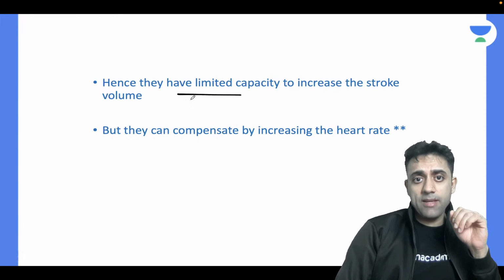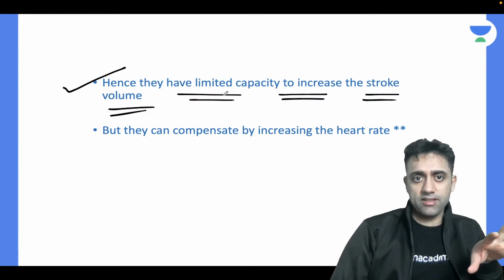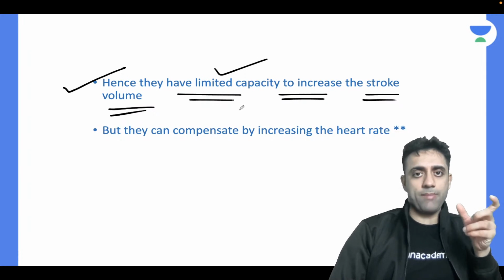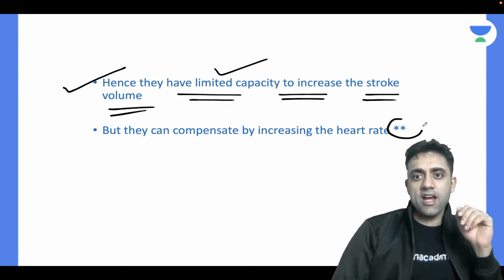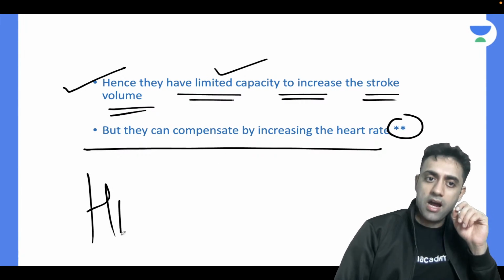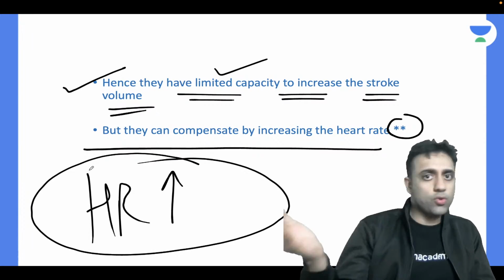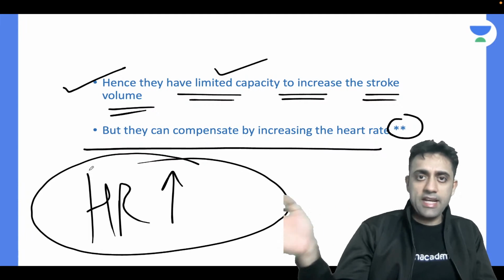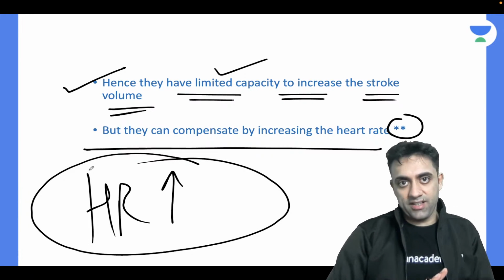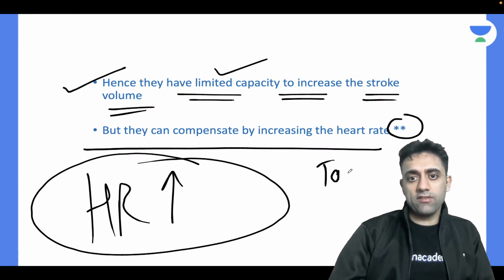So hence they have a limited capacity to increase the stroke volume. So number one, stroke volume cannot increase, because the preterm body is very fragile and the ventricle doesn't have a good capacity to increase the stroke volume. So, double star mark, this needs a super speciality question, but they can compensate by increasing the heart rate. Somewhere I have to supply the blood to the body, right? Somewhere my aorta has to go to kidney, has to go to GIT and everywhere. So what happens? Does the stroke volume increase? No. The heart rate increases. The heart rate increases in a case of patent ductus arteriosus. So tachycardia is one of the very important features.